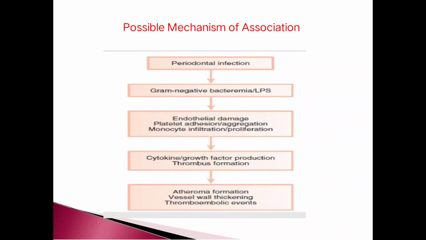Possible mechanism of association: periodontal infection leads to gram-negative bacteremia or lipopolysaccharide activation. It leads to endothelial damage, platelet adhesion or aggregation, monocyte inflammation, infiltration or proliferation. It leads to cytokine growth factor production or thrombus formation. It leads finally to atheroma formation, vessel wall thickening, and thromboembolic events.